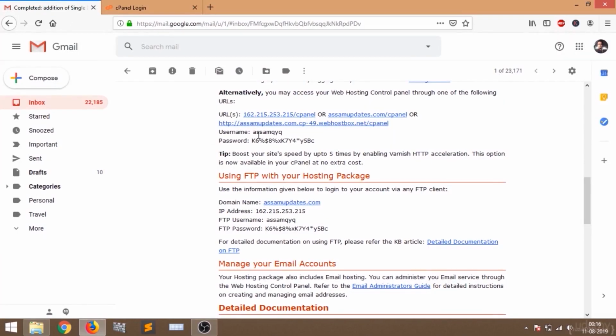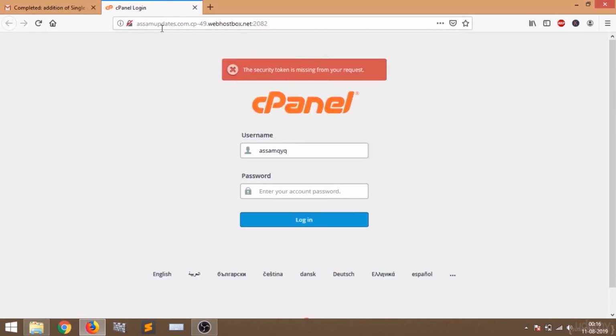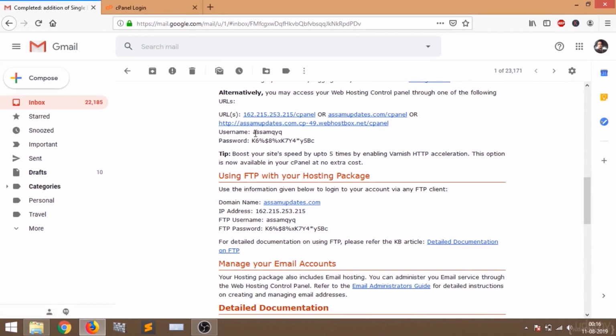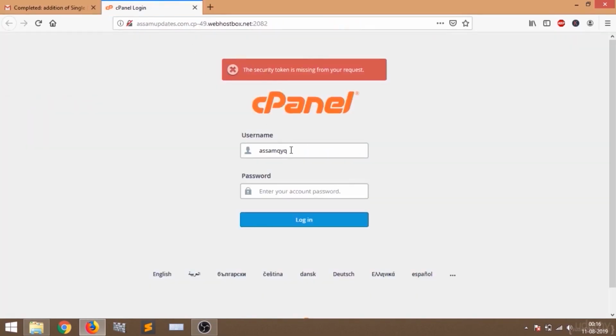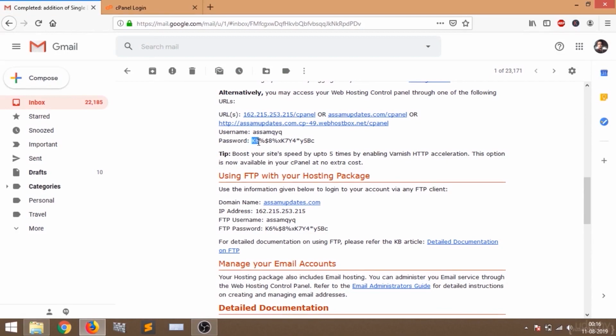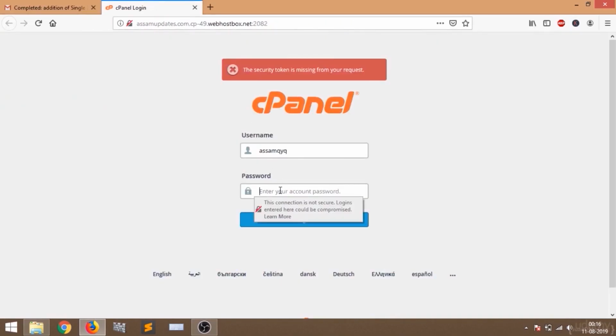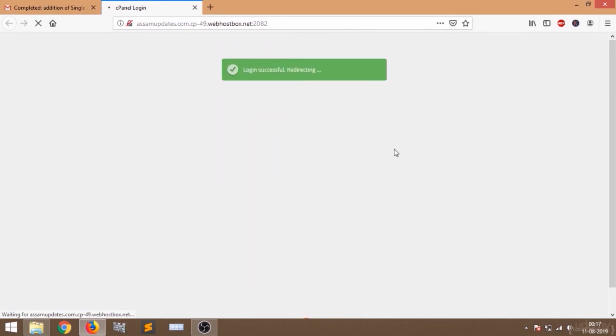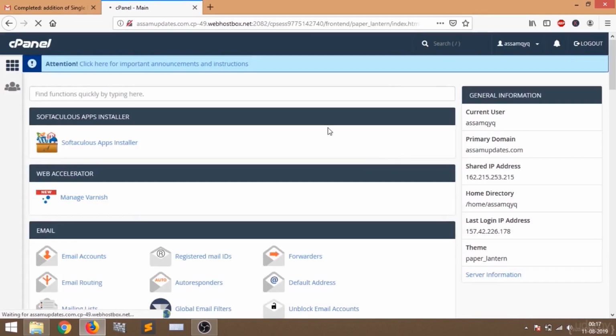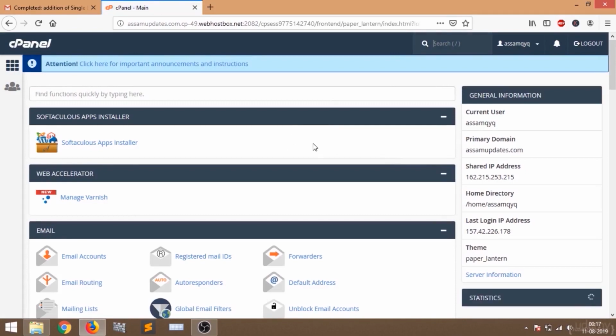I'm going to put the username. Okay, so I put the username and now the password. Just copy the username and the password from your email and paste it here. Now just click login. Now we have successfully logged into our control panel, that means the cPanel.